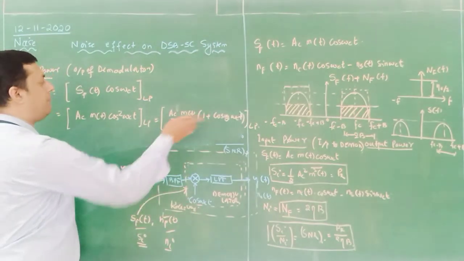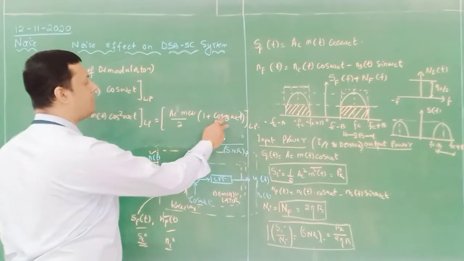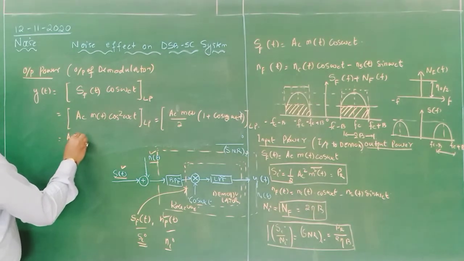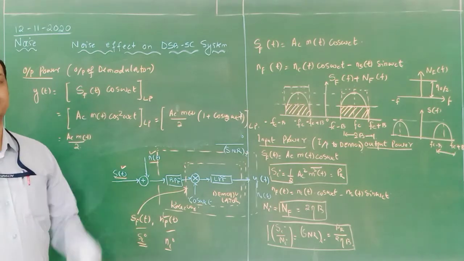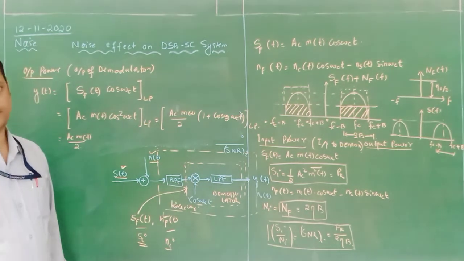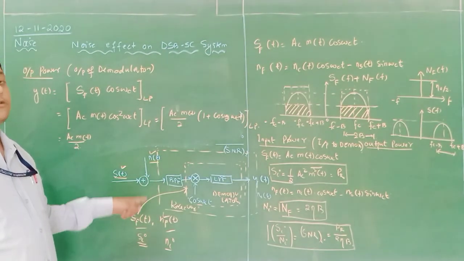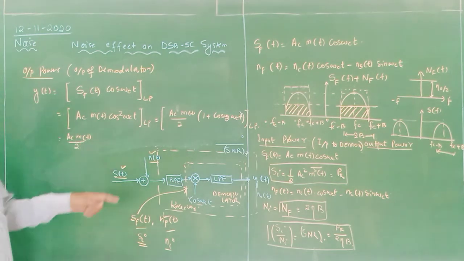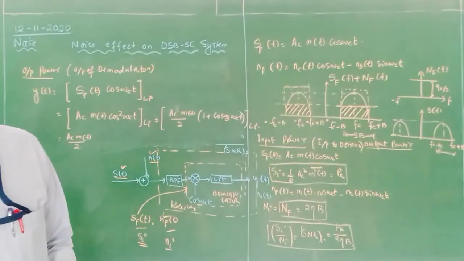Now when this component is passed through the low pass filter, the higher frequency harmonic component is suppressed and we will get AC M of t divided by 2. So this is the output signal of the demodulator with respect to the received signal. Now we have to calculate with respect to the noise. Then we will calculate what is the output power and output noise power.